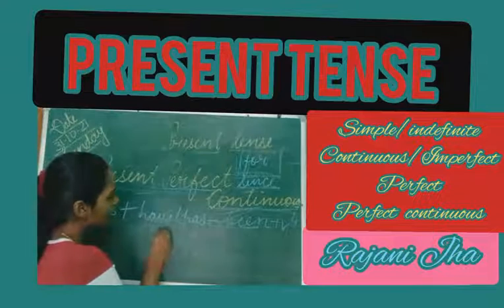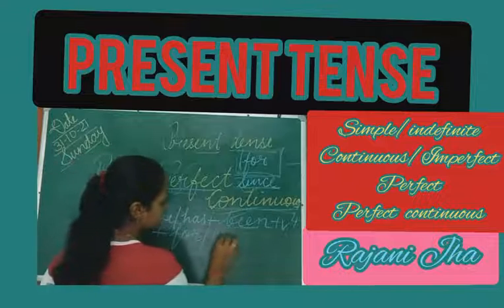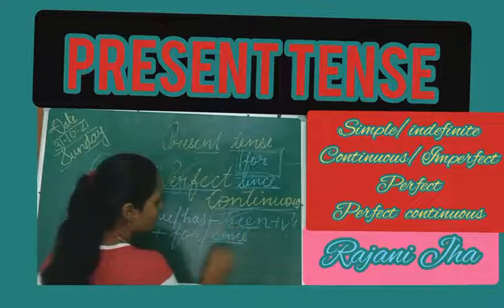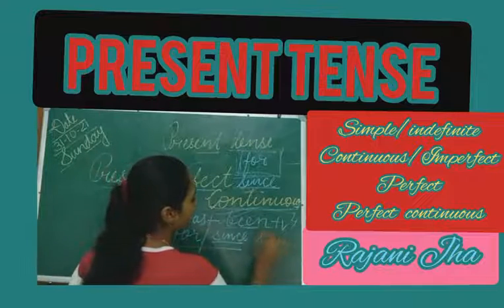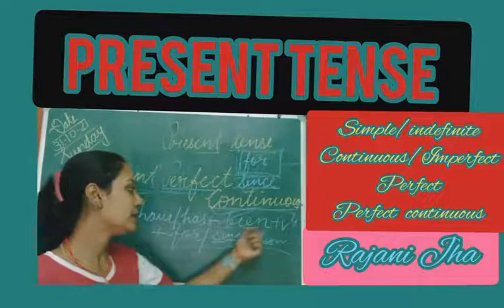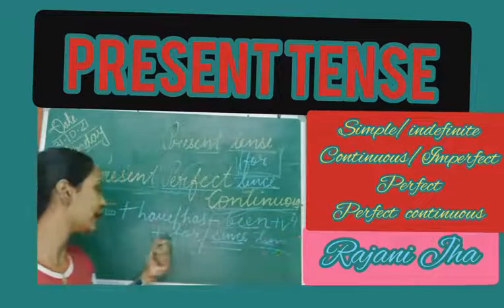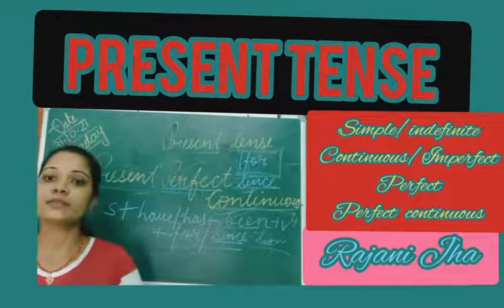After that we can use for or since based on the time. Okay, and after that depends on the time. So subject, have or has, then been, then v4 verb with ing, and then for or since, and then time. So this is the structure of this sentence.